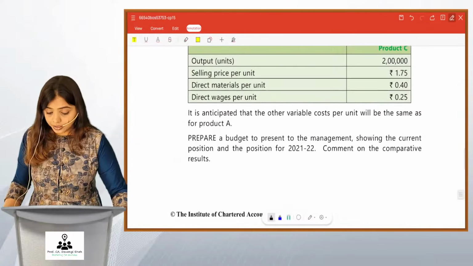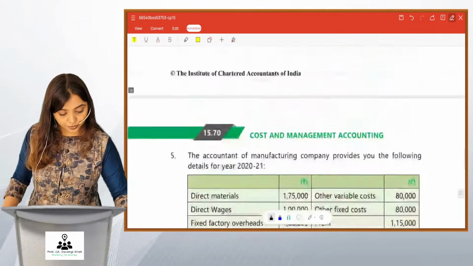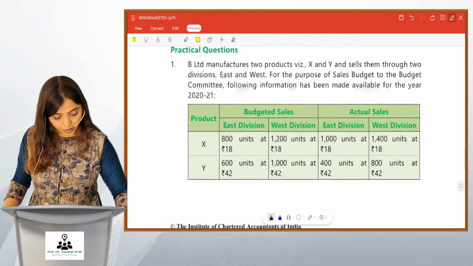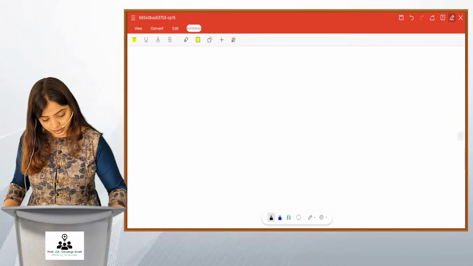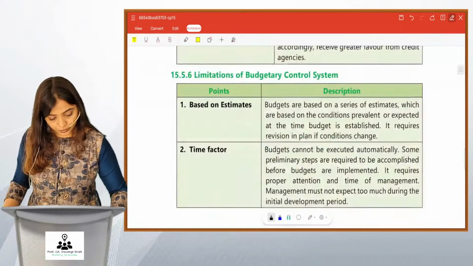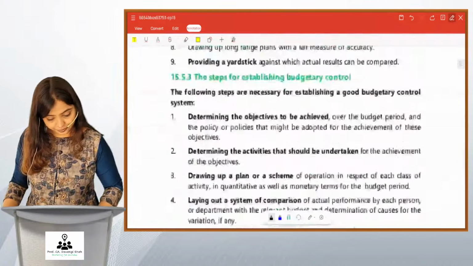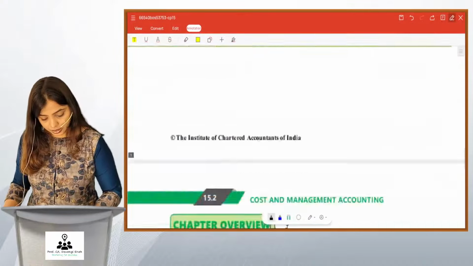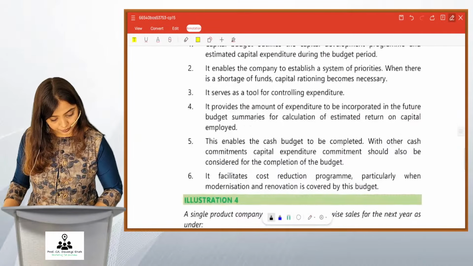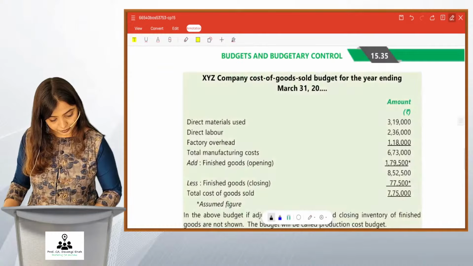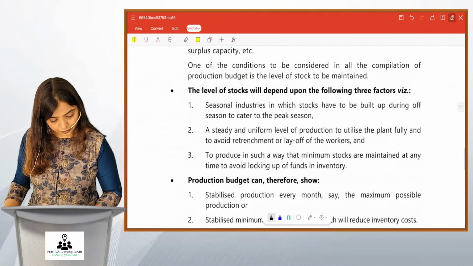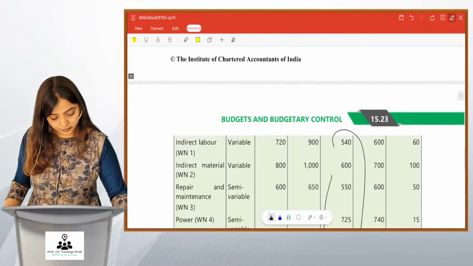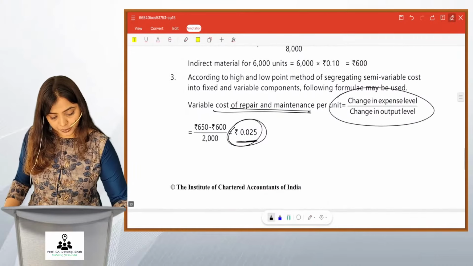Devanshi, your doubt is how did repairs come? Okay, I'll tell you. I just saw your doubt now. One second. I'll get back to the question again to help you out. Oh my God, so many pages to scroll. Please refer to this point 3, Devanshi.